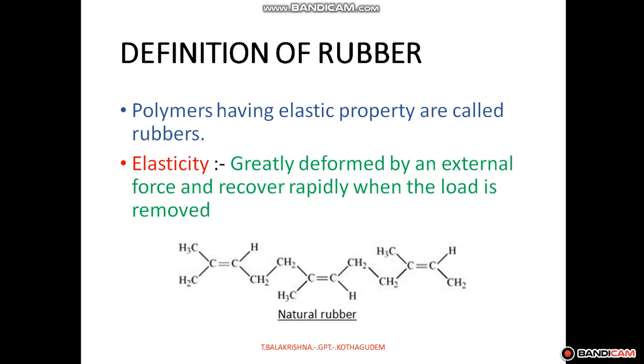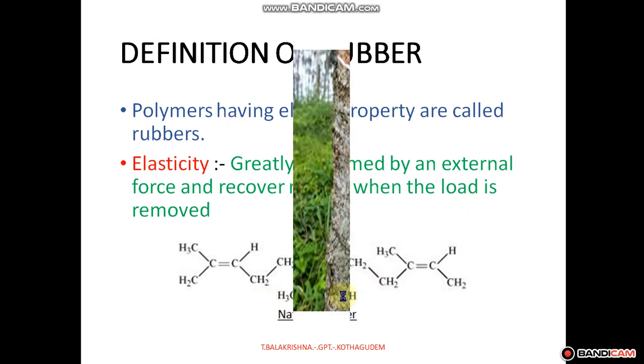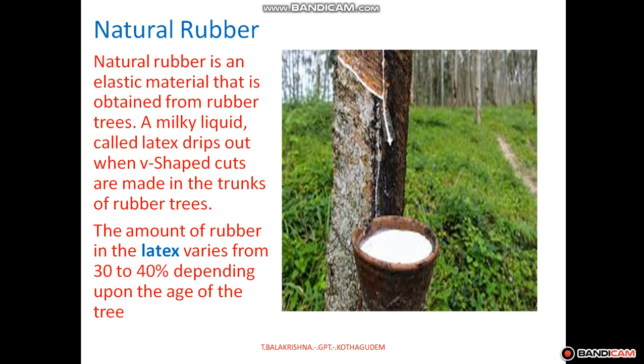So the polymers which have elastic property are called rubbers. Here elasticity means being greatly deformed by external force and recovering rapidly when the load is removed. Some examples: natural rubber, which is also called polyisoprene. So next,